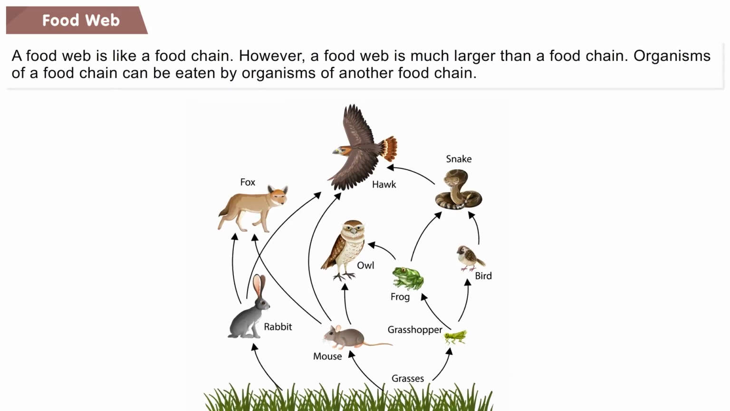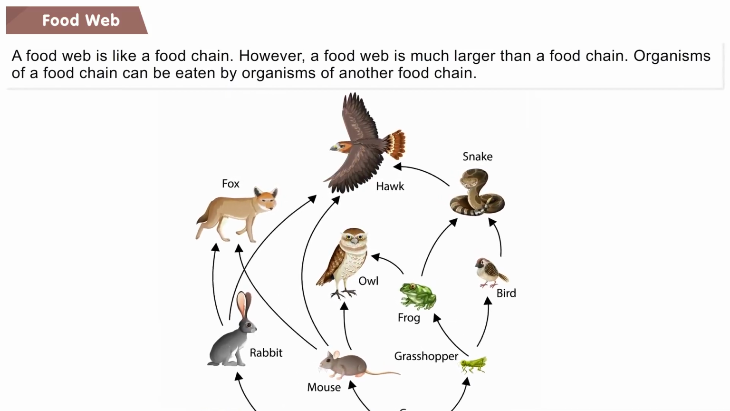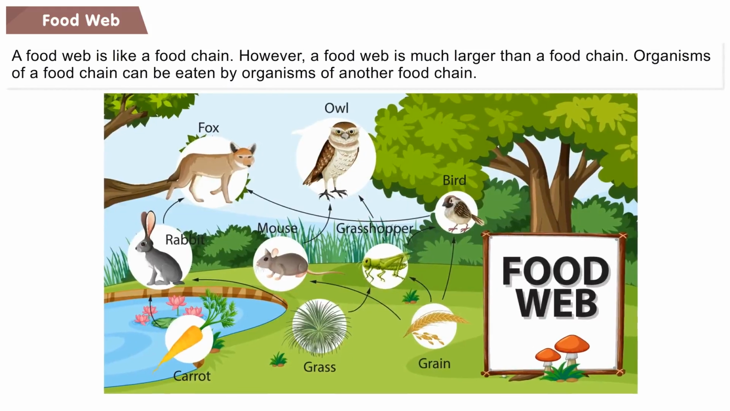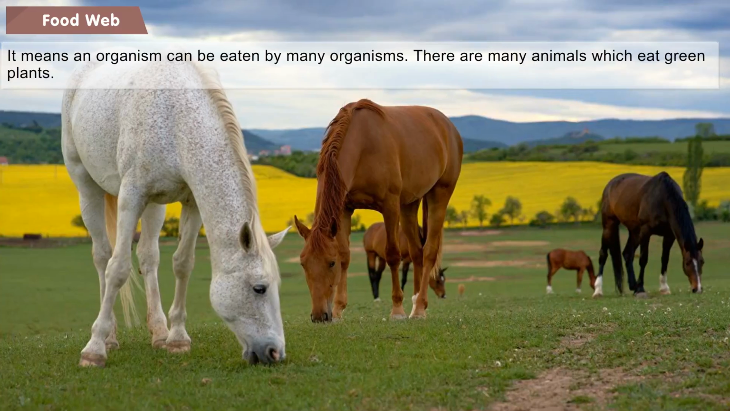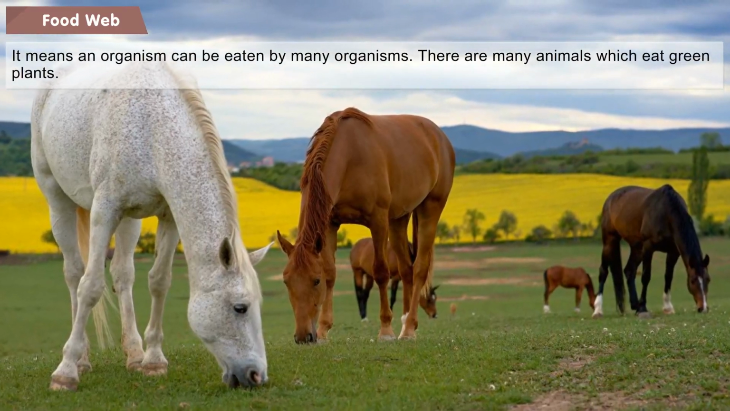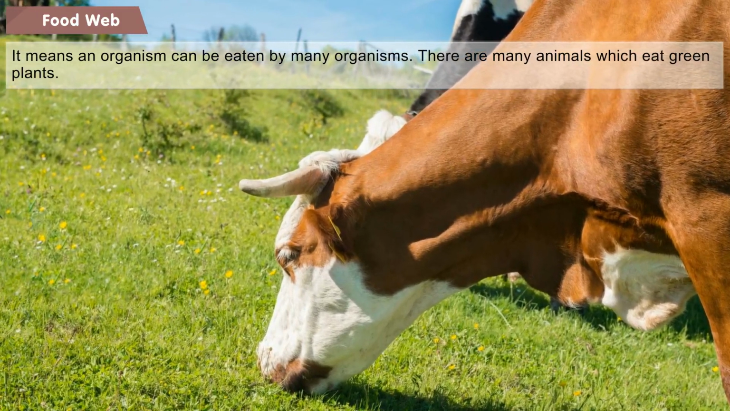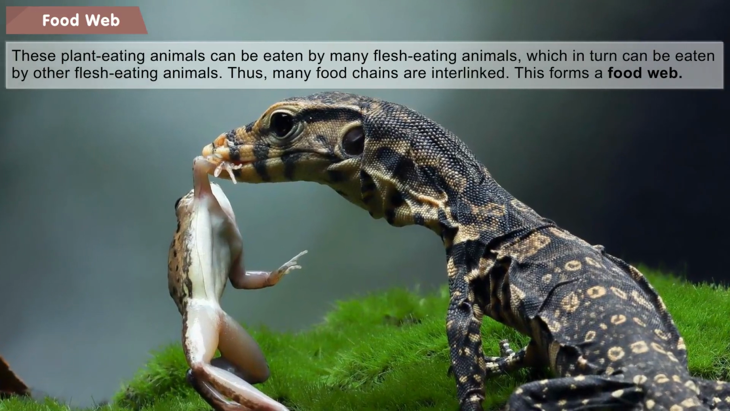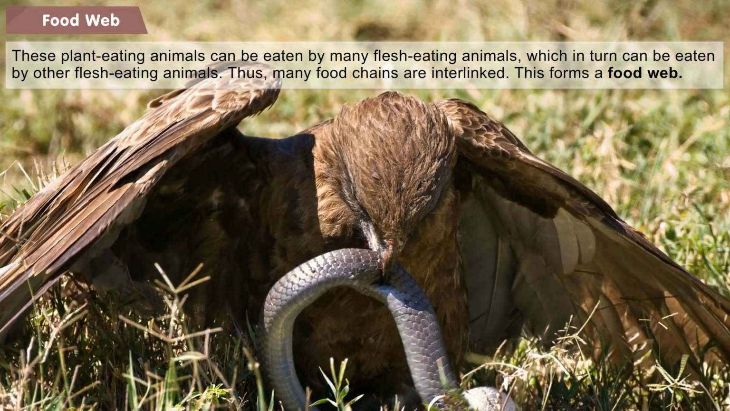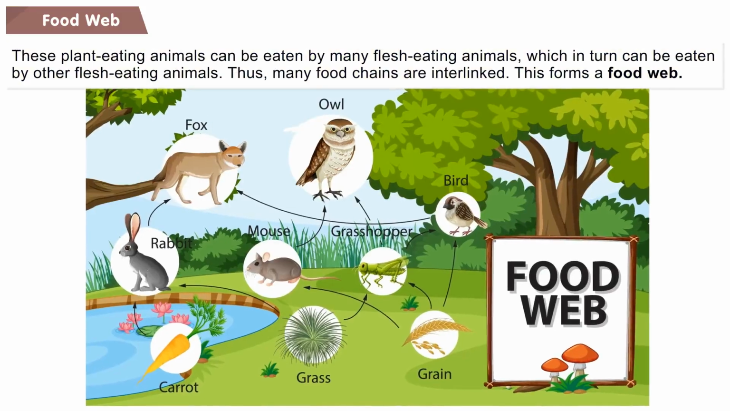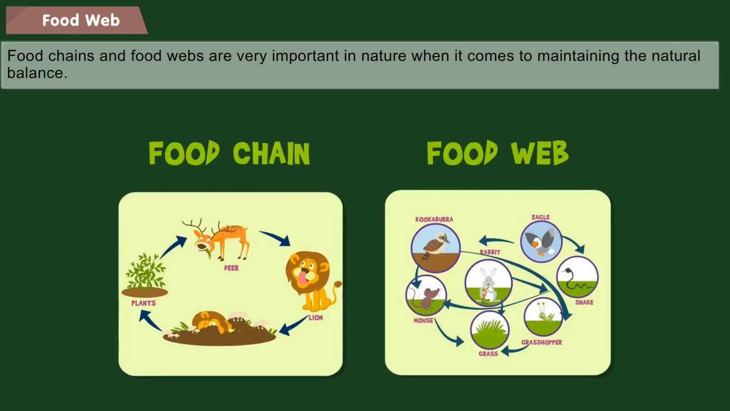Food web. A food web is like a food chain. However, a food web is much larger than a food chain. Organisms of a food chain can be eaten by organisms of another food chain. It means an organism can be eaten by many organisms. There are many animals which eat green plants. These plant-eating animals can be eaten by many flesh-eating animals, which in turn can be eaten by other flesh-eating animals. Thus, many food chains are interlinked. This forms a food web.